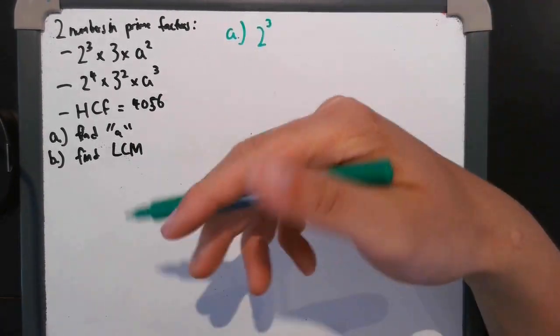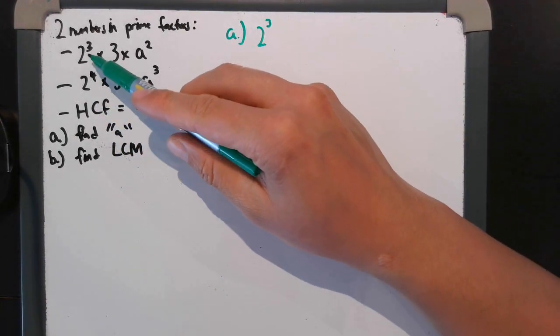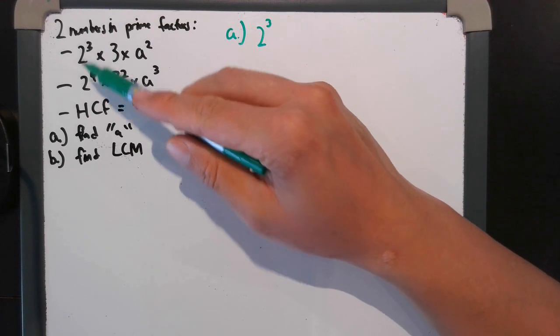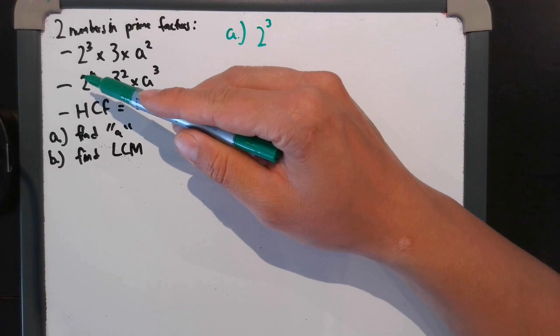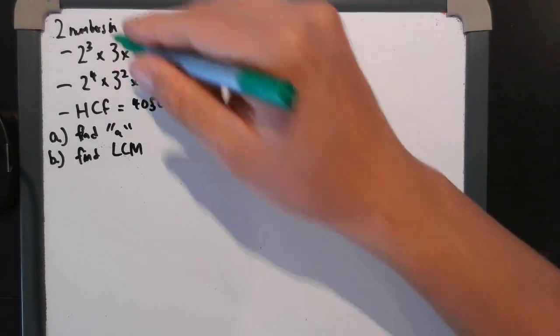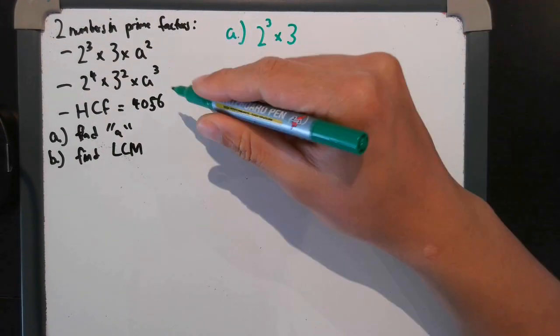Another way to look at it is the same thing, visualized a bit differently. It's the biggest chunk that will go into both. So 2 to the 3 will go into 2 to the 3 and 2 to the 4. 2 to the 2 can go into both, but it can go bigger. 2 to the 4 won't go into both. With the same logic for the 3's, both have 3's, but the smaller one out of the two is just 3 to the 1.